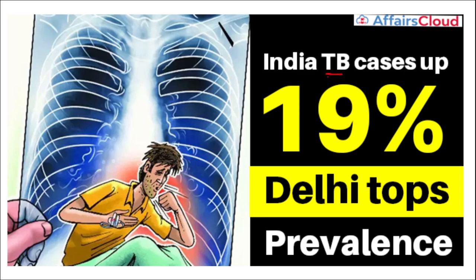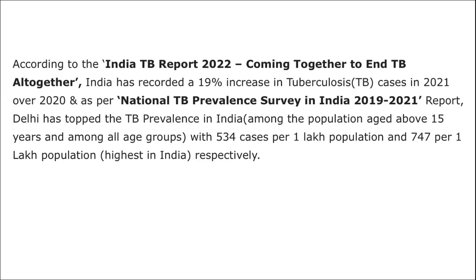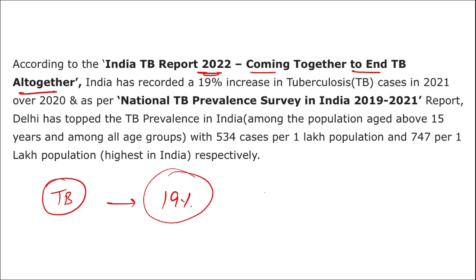Alright, next we'll be talking about TB. TB is tuberculosis. This affects your lungs, as you can see here in the picture. Alright, so what is the bacteria through which TB is caused? It is Mycobacterium tuberculosis. Recently a data was released in the report, that is India TB Report 2022, coming together to end TB altogether. This data stated that India has recorded a 19% increase in the cases of tuberculosis in the year 2021 over 2020.